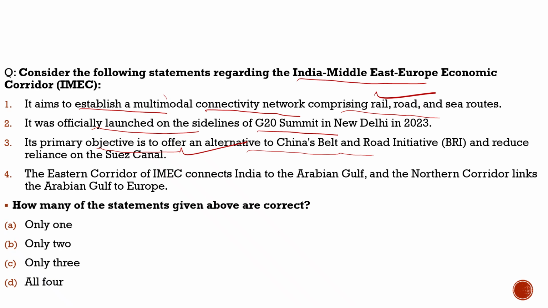That is also true. Fourth statement: the eastern corridor of IMEC connects India to the Arabian Gulf and the northern corridor links the Arabian Gulf to Europe. 100% correct. So with respect to this question, all four statements are correct. Now with this, let's move to the next slide and see what article we have.